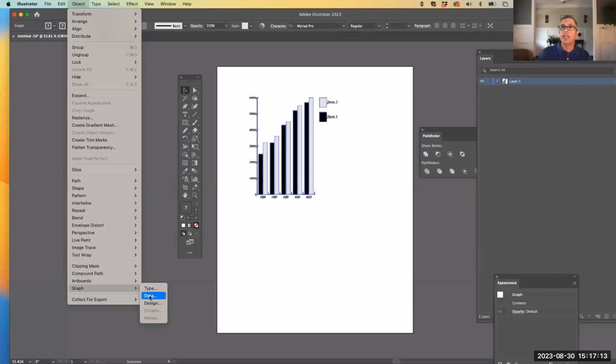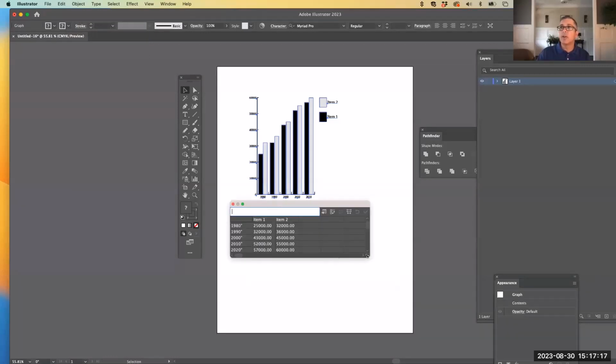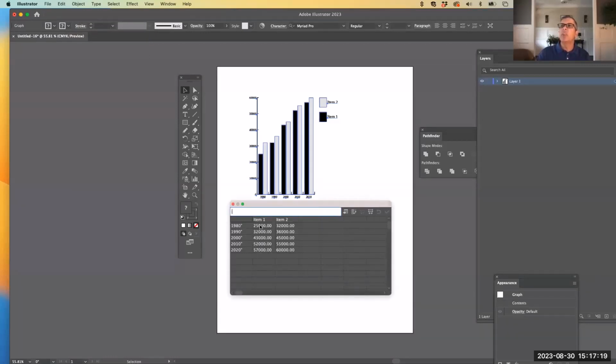So if I want to change data, I will go to the Data, and that box that looks like Excel is going to come up again. And now you can go in and change the number. So I'm going to change in the 2010 one from 52,000 to 50,000. And when I check mark it, you'll see the bar change, right? It just dipped a little bit there. So that's where you go and change the data.